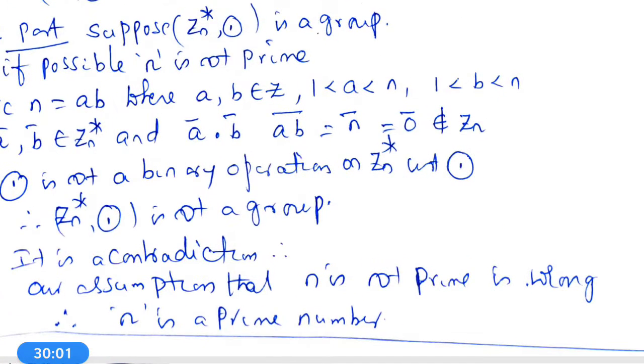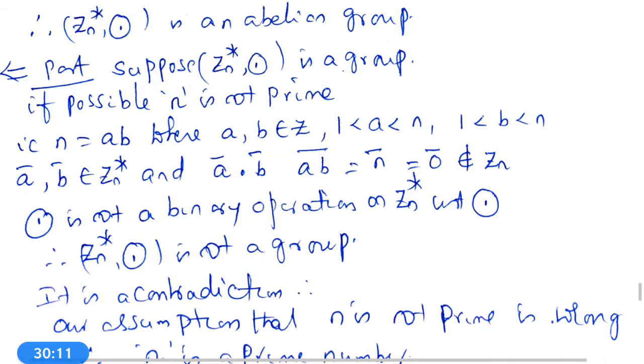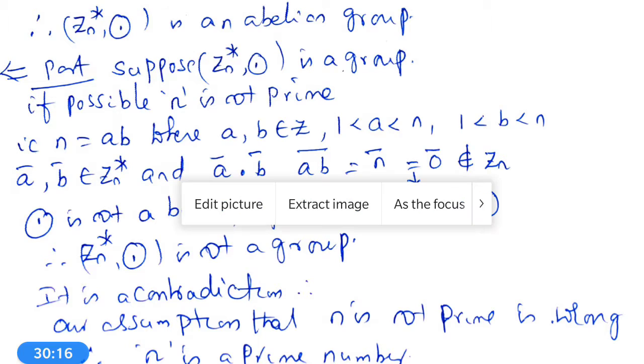Abelian. Next, the implied part. Suppose Zn star, circle dot is a group. If possible, n is not prime. Now we have to prove n is prime. If possible, n is not prime. That means not prime, so it may be a composite number. What is meant by a composite number? A composite number can be expressed as a product of two numbers.